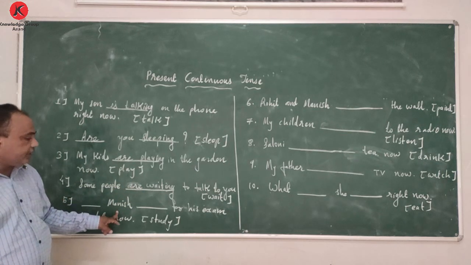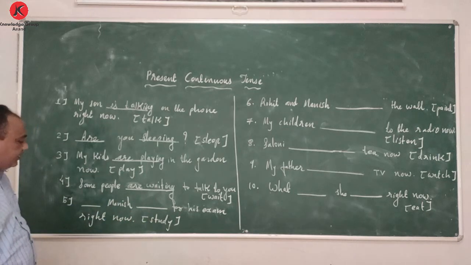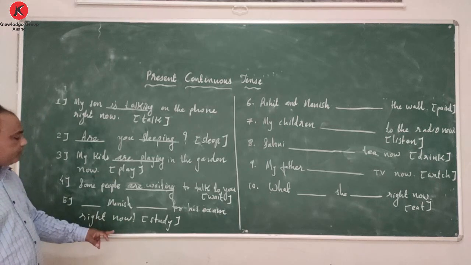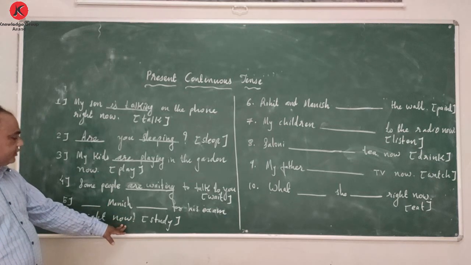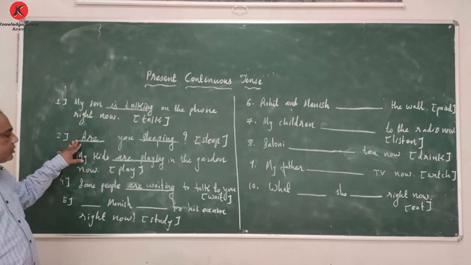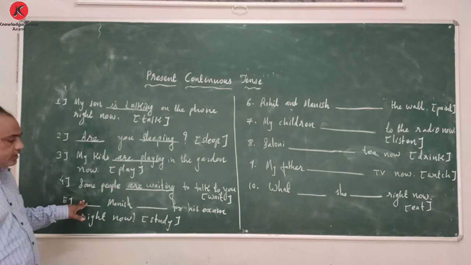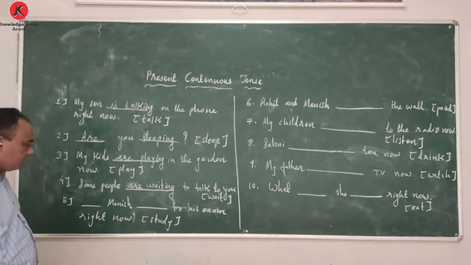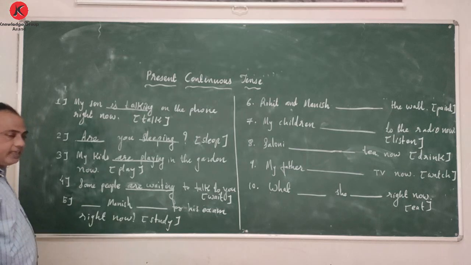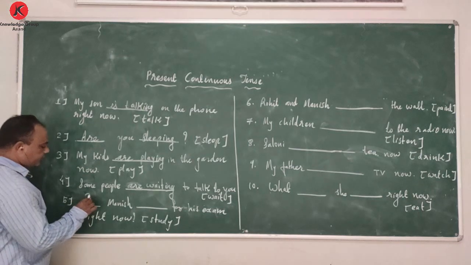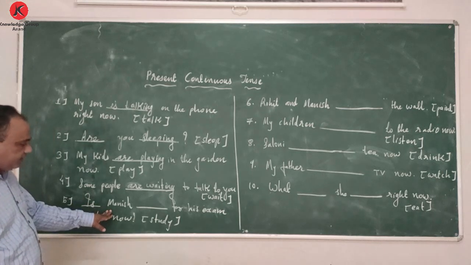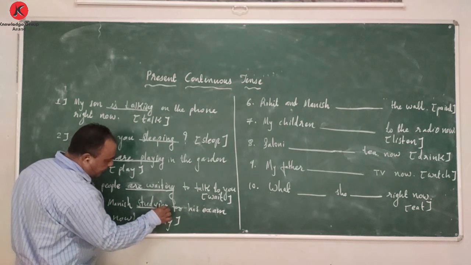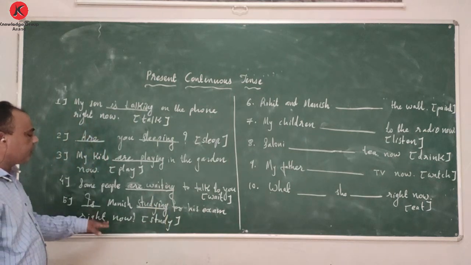Now, Mani studies for his exam right now. Here a full stop is given, but actually there should be a question mark. Sorry for that, it is my written mistake, but it is a question. As I said, when it comes to a question, we will put the verb in front and the subject will go behind, and the original root form will come here. So here, Mani is single. With Mani, we will use is. Is Mani. Now study will change into studying. Is Mani studying for his exam right now?